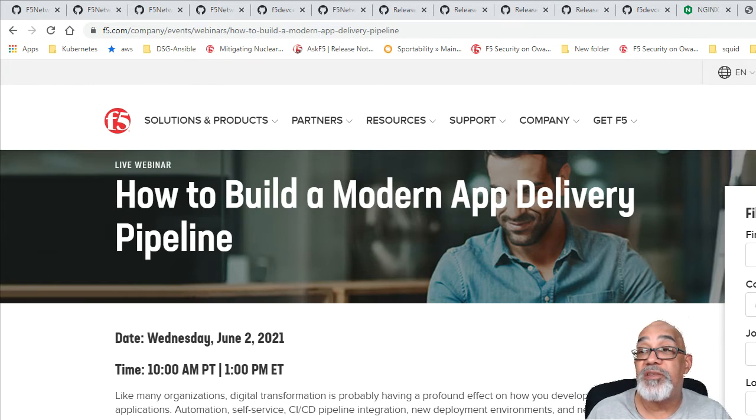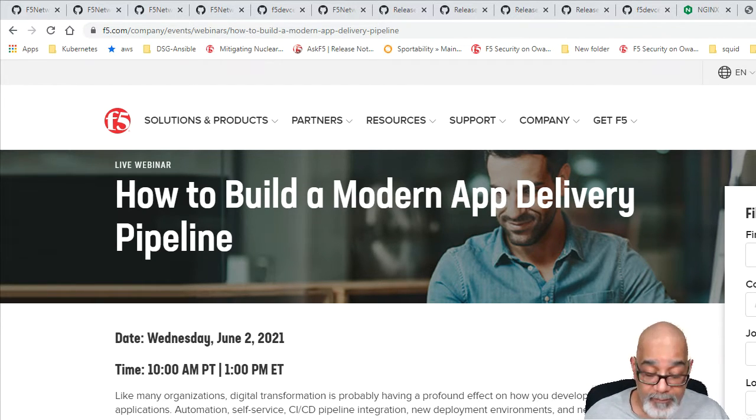Additionally, join us June 2nd, that's next week, for how to build a modern application delivery pipeline. In that webinar, we're going to cover the challenges associated with modern application delivery, solutions and approaches to solve these challenges, and how NGINX Controller's integration with BIG-IP enables self-service and automation via a live demo. I've heard several of you say you wish you were able to construct a fully automated self-service application delivery capability. Join the webinar and check it out. You'll see how to do it.